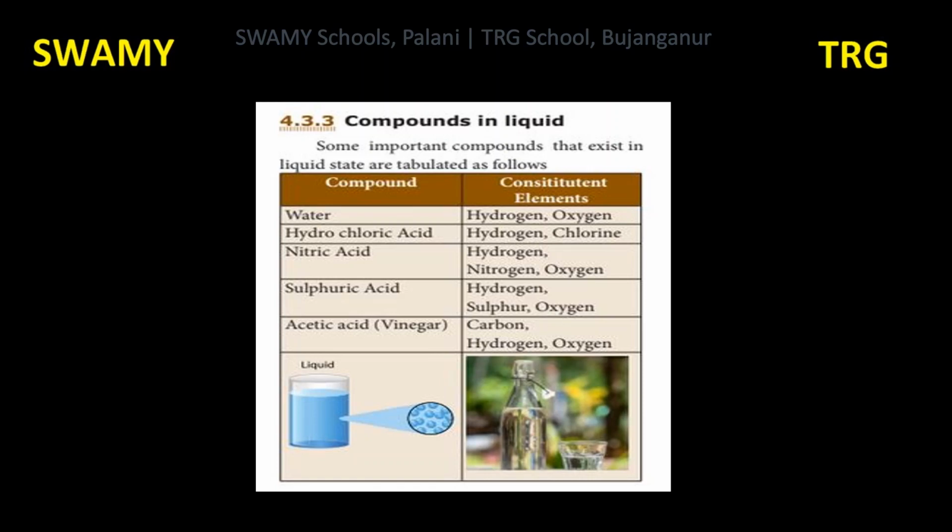Then acetic acid. Another name for acetic acid is vinegar. It is used as a preservative in food items, especially in pickles. CH3COOH is the formula of acetic acid. What are the elements present in it? Carbon, hydrogen and oxygen. Only 3 elements.